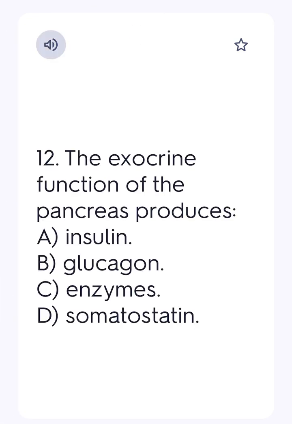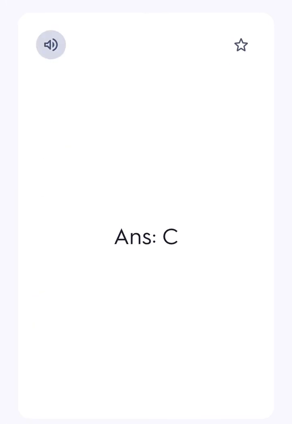12. The exocrine function of the pancreas produces A. insulin, B. glucagon, C. enzymes, D. somatostatin. Ans. C.